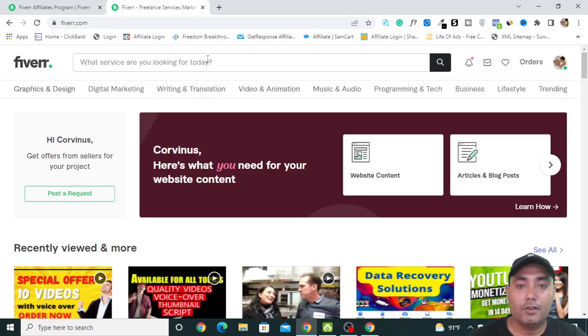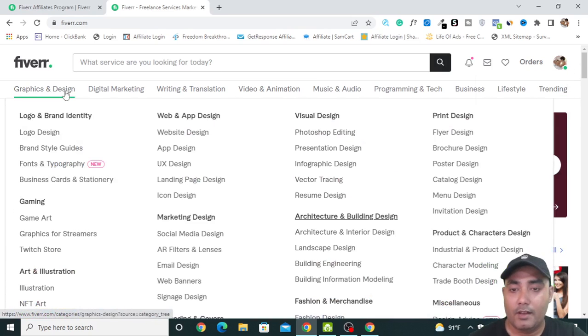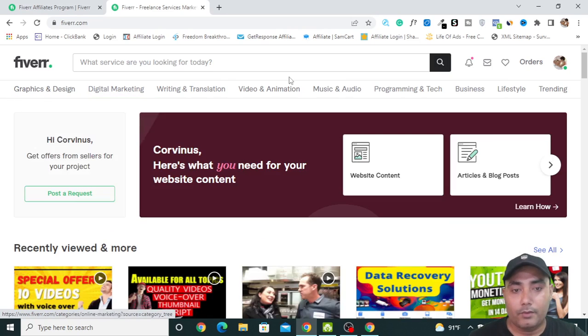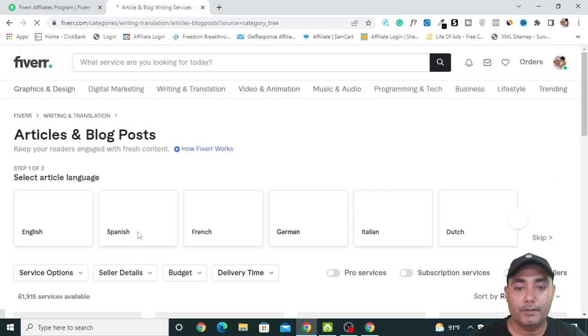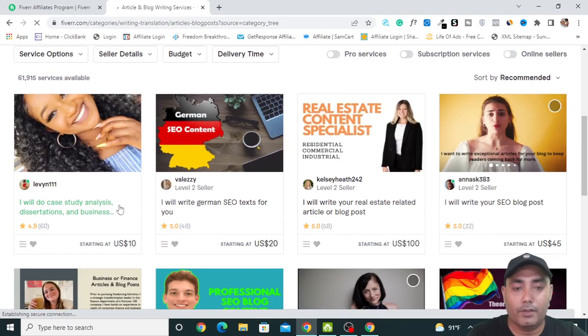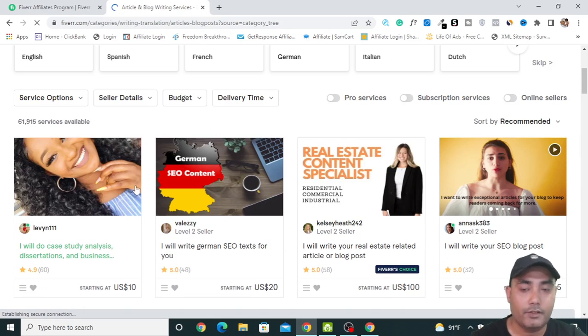You should also visit fiverr.com and create an account on Fiverr, and then you can click on this icon and click on become a seller and start your own gig of writing articles. Don't worry, you don't need to write an article. I'm just going to explain what you are going to do. Here you can see articles and blog posts. You can create a gig that is similar to this. It may seem hard, but it is not. Just follow along with me step by step, and you'll understand each and everything, and your mind will be totally blown.